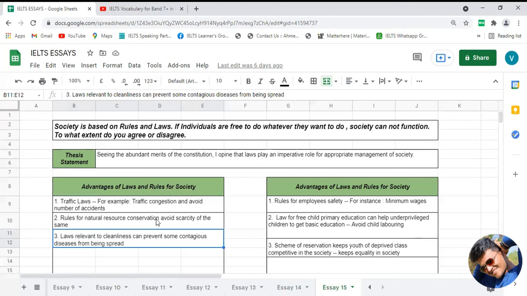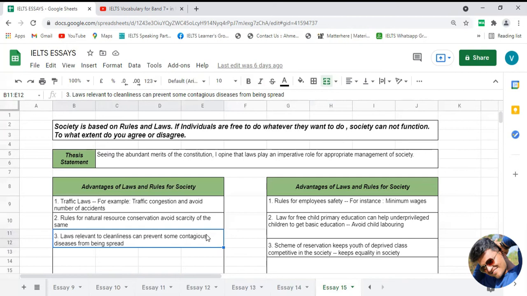So the rules which force people to keep society clean will, in the longer run, prevent some contagious disease. Contagious means infectious, I would say. Okay, वो डिसीज जो बहुत जल्दी ही स्प्रेड होती है, so that is the meaning of contagious.